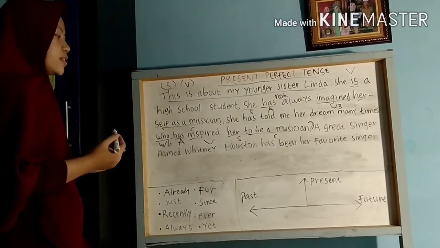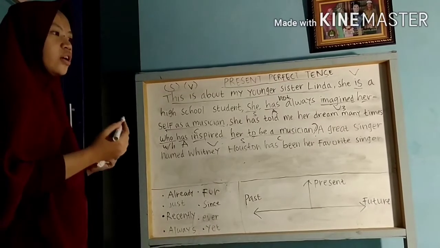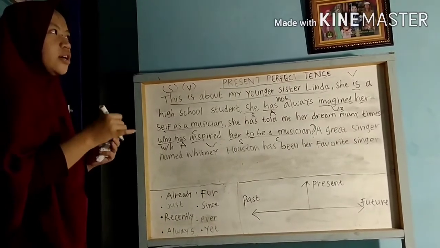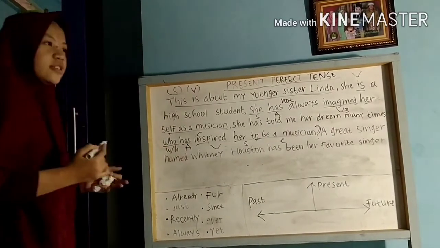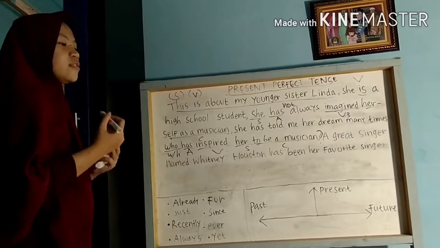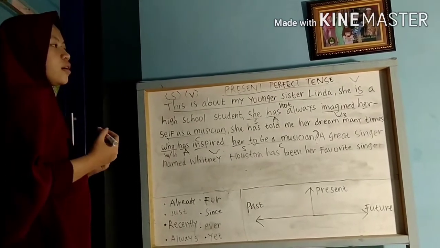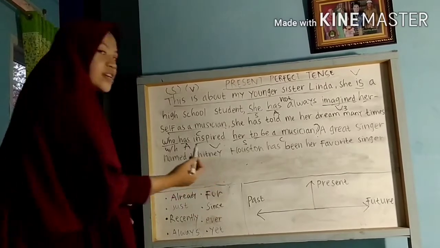For example, I have studied English for 3 years. So for is a definite length of time that I have studied English until now.